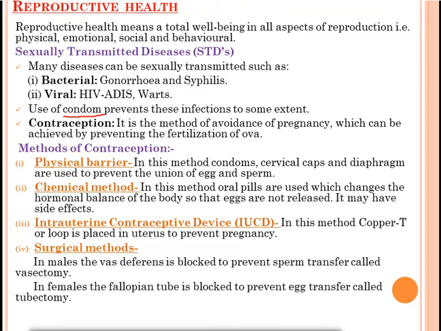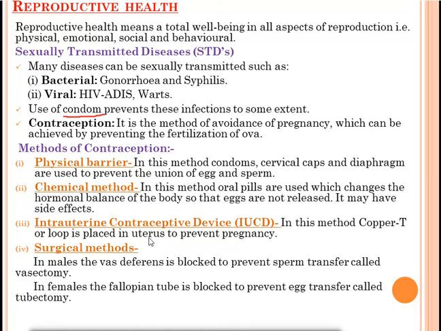Next one is intrauterine contraceptive devices, IUCD. In this method, what happens? Copper T or loop is placed in the uterus to prevent pregnancy. In the female body, in the uterus, the Copper T or the loop is placed so that pregnancy will be avoided. It means that the zygote or the embryo will not get nourishment in the uterus. It will not be implanted in the uterus if Copper T or loop is placed in it.